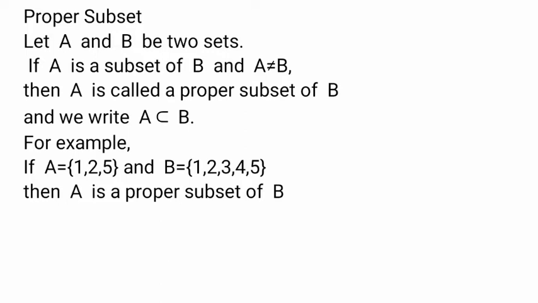Therefore, A is a subset of B, but A is not equal to B. Then A is a proper subset of B. Can you understand? Okay.